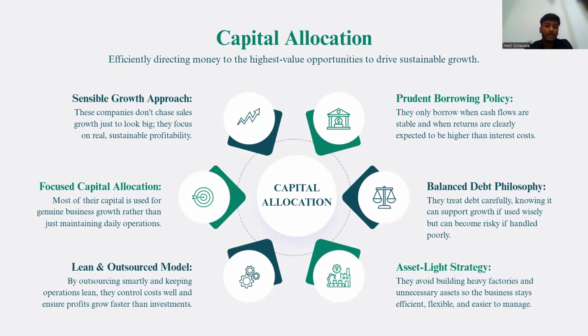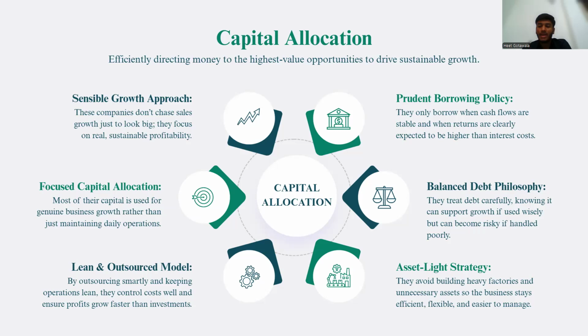Second, focused capital allocation. Most of their capital is used for genuine business growth rather than just maintaining daily operations. Third is the lean and outsourced model. By outsourcing smartly and keeping operations lean, they control cost well and ensure profits grow faster than the investment. And the fourth is the prudent borrowing policy. It means they only borrow when cash flows are stable and when returns are clearly expected to be higher than the interest cost.